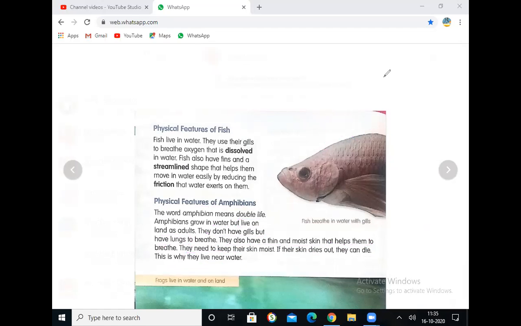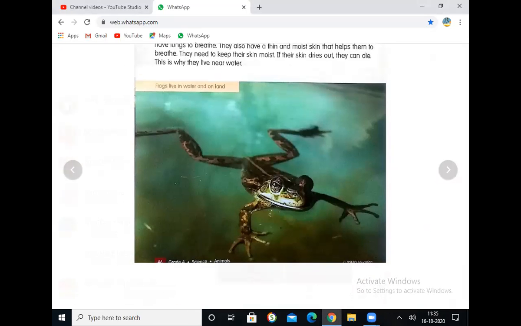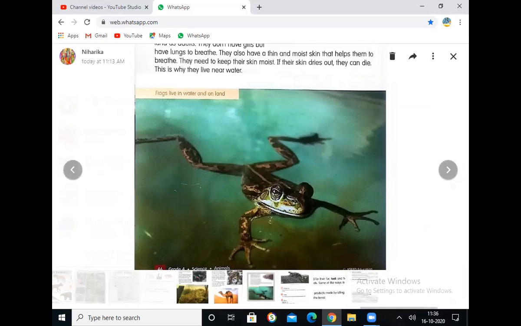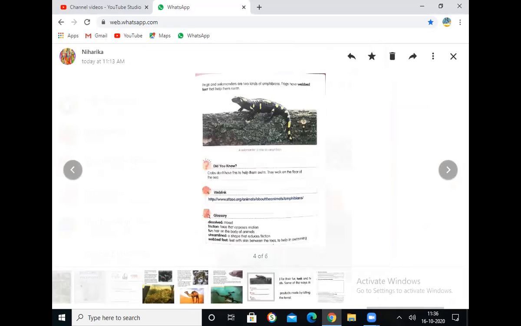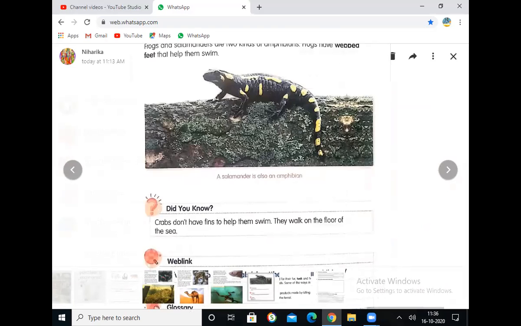Right. Now you are going to see this is the fish. Yes. Frog live in water and on land. If you observe the frog here, it is having the webbed feet there, as well as it can breathe by using its lungs. Next we are going to observe about one more. This is about our content picture, that is frogs and salamanders are two kinds of amphibians. Frogs has webbed feet that helps them to swim.